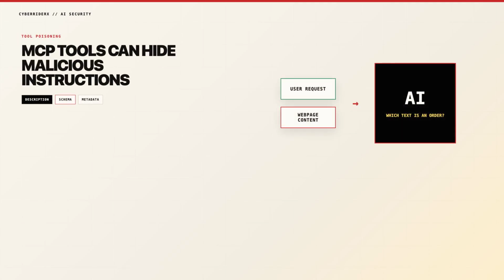An AI agent can trust the tool before calling it. That trust often begins with the tool description. The description explains what the tool does and when to use it, but descriptions can contain instructions written for the model. Those instructions may be invisible in a normal interface. A malicious description can redirect the agent toward unintended actions. The tool does not need to exploit traditional software first. It can manipulate the model through its own metadata. This is the security problem called tool poisoning.